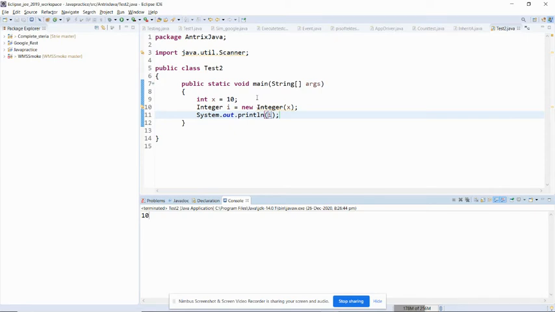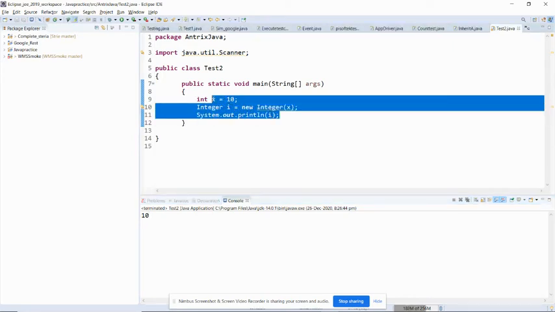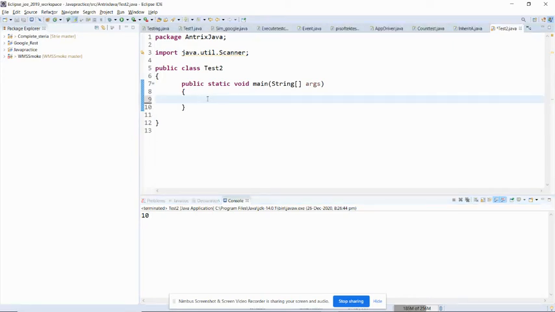Now let me take another example. Let me remove this one. Suppose we have an Integer, and I will say that i is equal to new Integer.